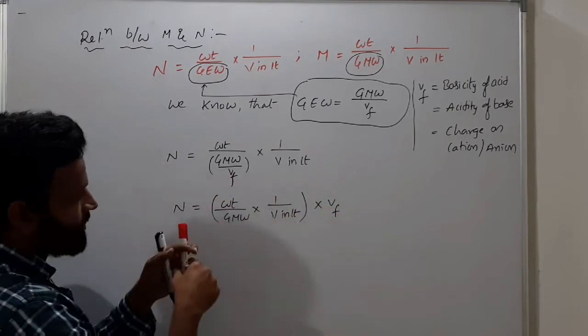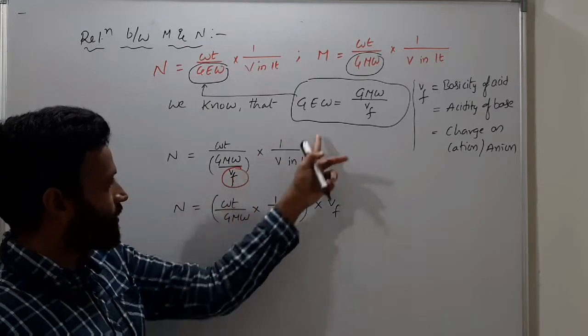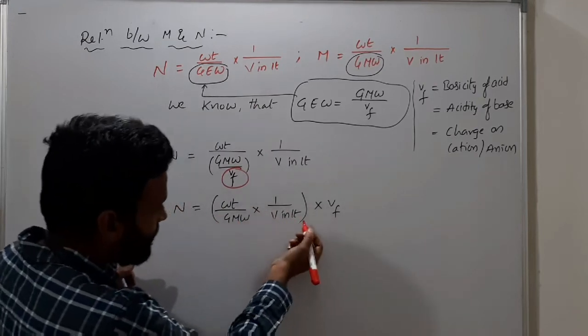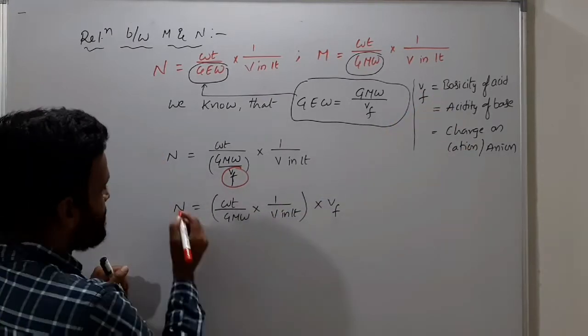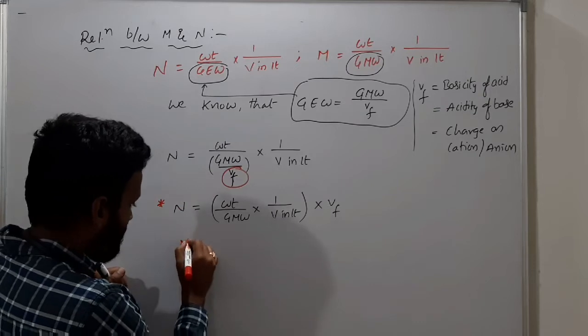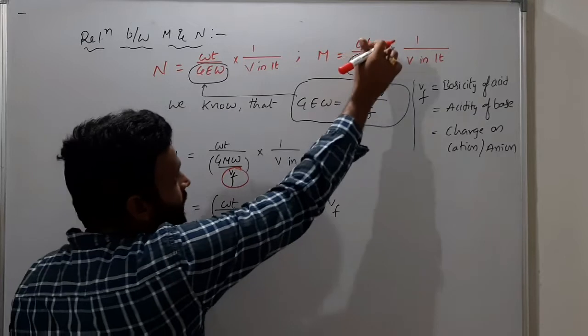This valency factor term goes to the numerator. So this is normality actually. Remember this: this entire term is molarity, right? Weight by gram molecular weight into 1 by volume in liters is molarity.